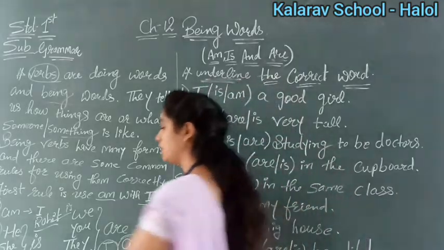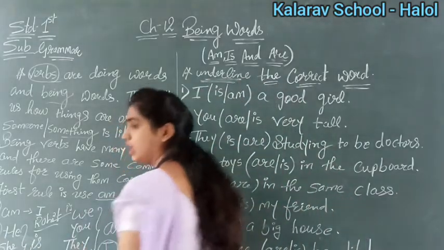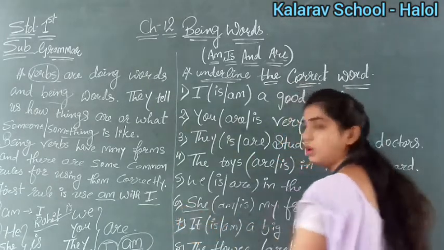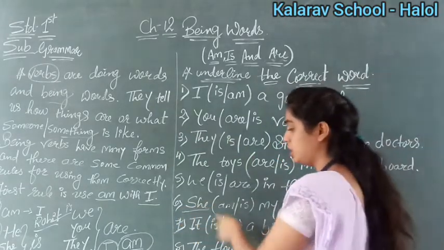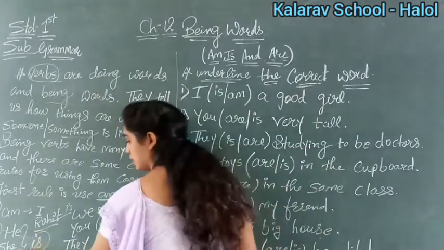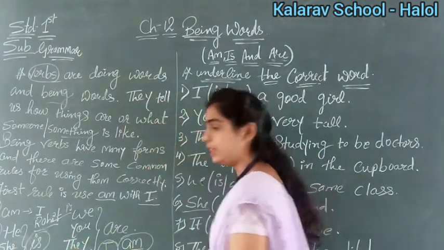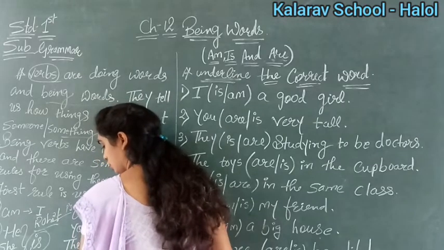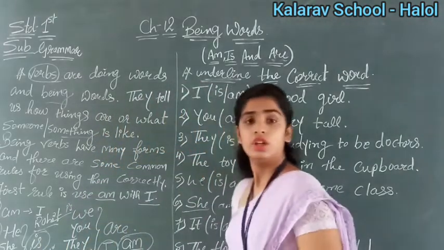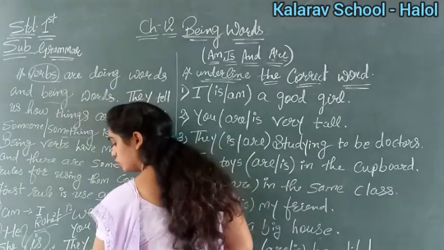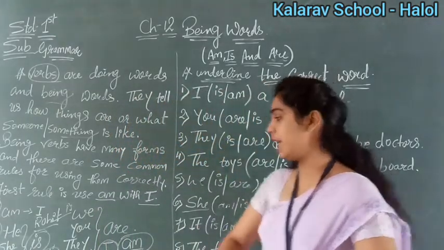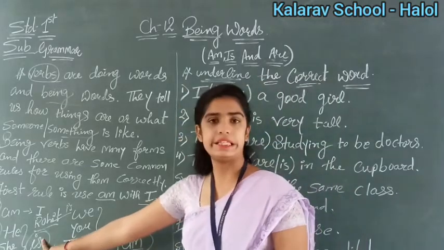And next, she. If she is written in the sentence, or the name of a girl, Janvi, we again use is, because only one girl is there. And it means when we are talking about things or animals.